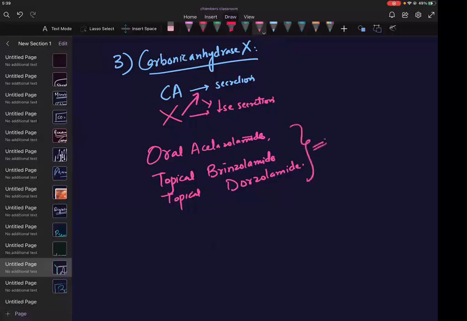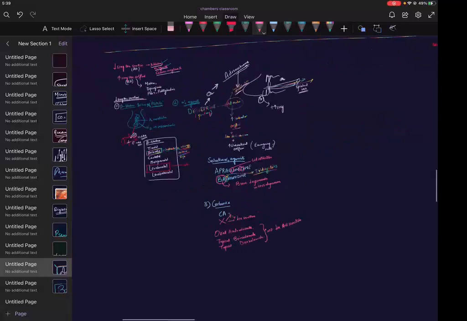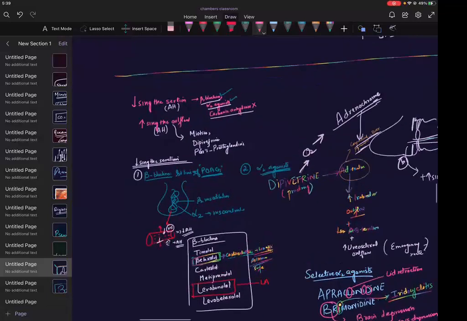They will decrease the aqueous humor secretion. That's what you want to do, isn't it? Okay. Because the problem is that you are having a high intraocular pressure, which is because of the increase, if you have listened to yesterday's lecture. Okay. So have we done decrease the secretion? Have we seen what we are giving?